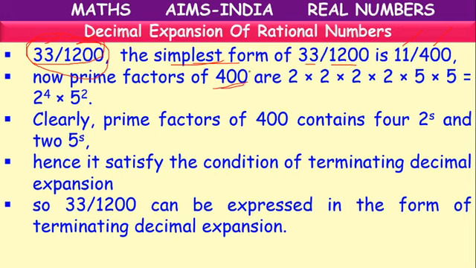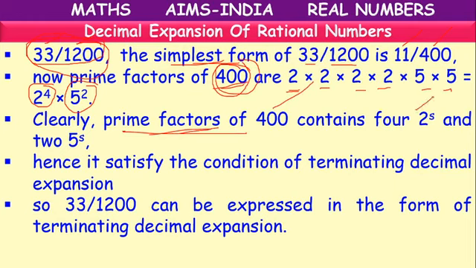So now for 400, let's write the prime factors of 400. If we write factors for 400, what will we get? 2 into 2 into 2 into 2 into 5 into 5. So we are getting 2 power 4, 5 square. Means the prime factors of 400 contain 4 2's and 2 5's.